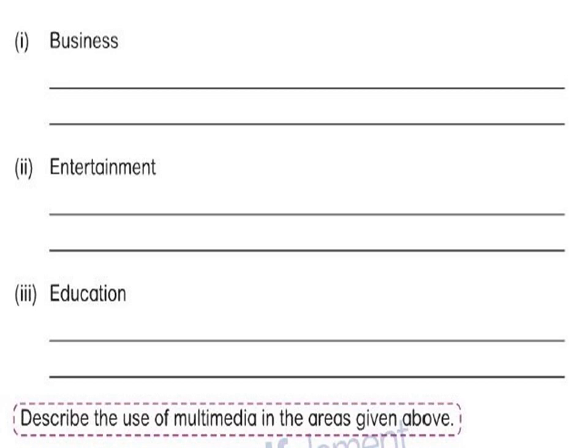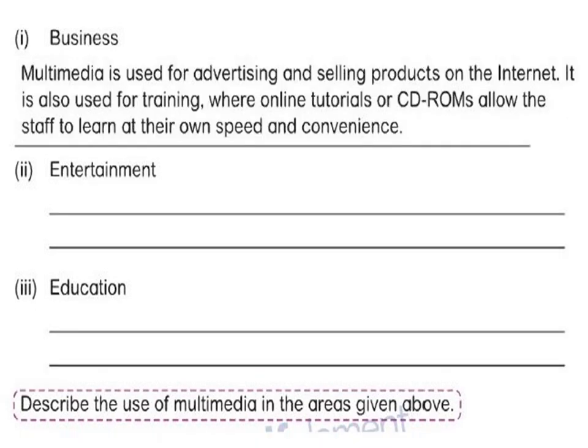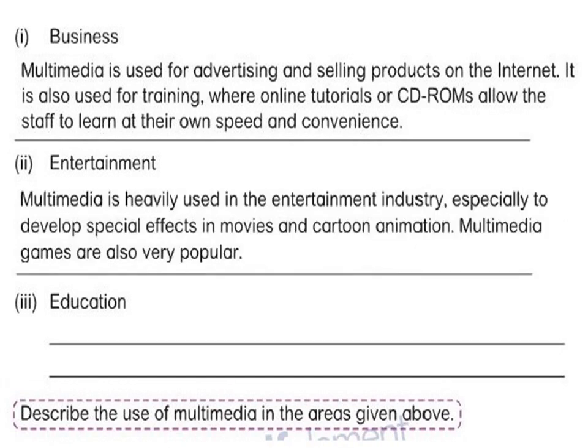Describe the use of multimedia in the areas given above. Number 1, business. Number 2, entertainment. Number 3, education. So business. Multimedia is used for advertising and selling products on the internet. It is also used for training, where online tutorials or CD-ROMs allow the staff to learn at their own speed and convenience. Next is entertainment. Multimedia is heavily used in the entertainment industry, especially to develop special effects in movies and cartoon animations.